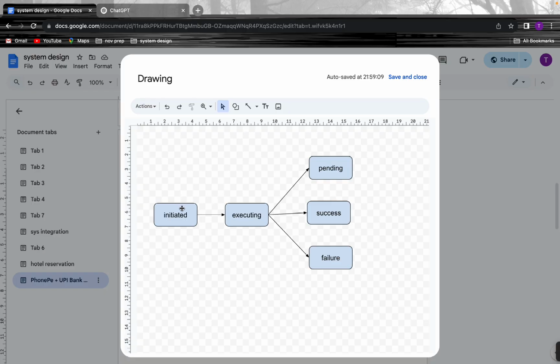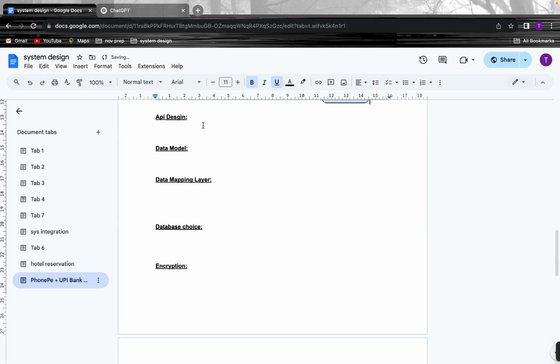Then when our PhonePe system sends a request to the bank APIs, the status is updated to executing. Then via webhooks we get updates from the bank APIs as failure, success, or pending.